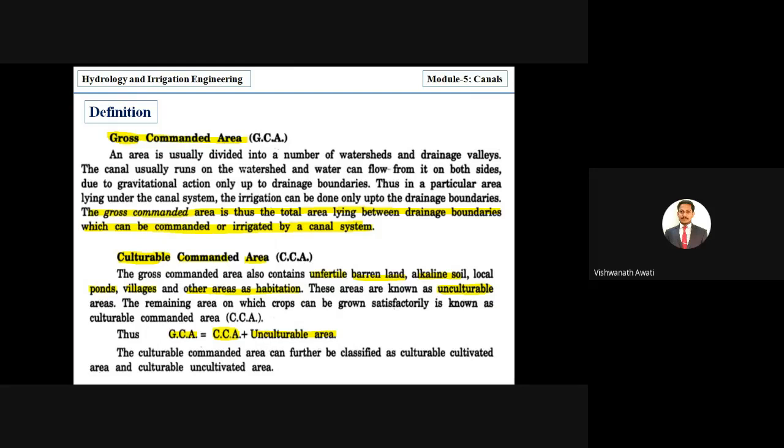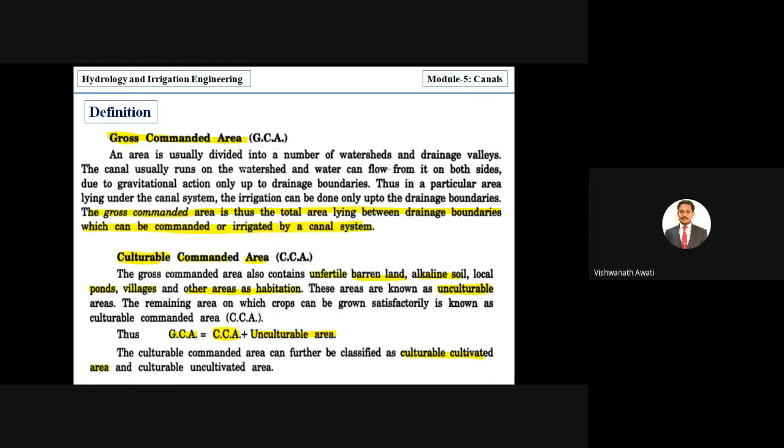In culturable commanded area, we have two classifications. One is culturable cultivated area: even though it is agricultural land, in that season there is actual cultivation. For example, we have rabi crops and kharif crops. Some lands are good for rabi crops and some for kharif crops. Culturable cultivated area means good agriculture land that has crops in that season.